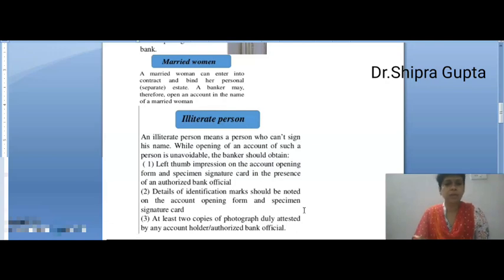And number 2, details of identification marks should be noted on the account opening form and specimen signature card. His or her identity is also mentioned in that opening form and specimen signature card. And number 3, at least 2 copies of photograph duly attested by any account holder or authorized bank official. His or her latest photograph is mandatory. So in that manner, an illiterate person can also open his or her account.